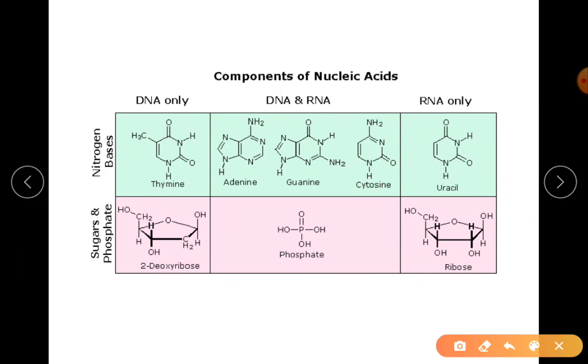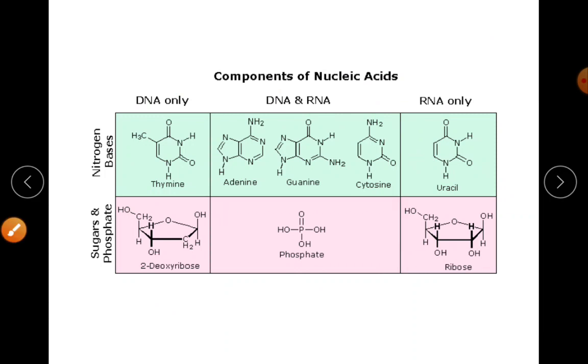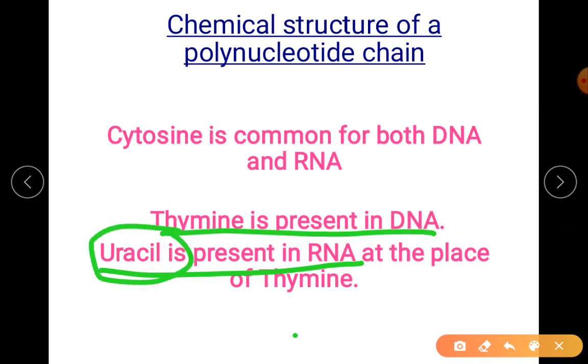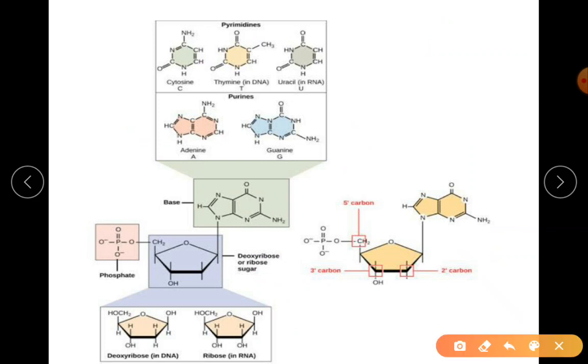So when I say DNA, only this much. This is all about DNA. RNA, it's only about this much. So I hope you understood, you have got the idea. Let me know if you have any doubt. So that's what I explained here. Thymine is only present in DNA. Uracil is only present in RNA. So uracil is the one which gets placed in the place of thymine during the transcription. A similar thing over here.